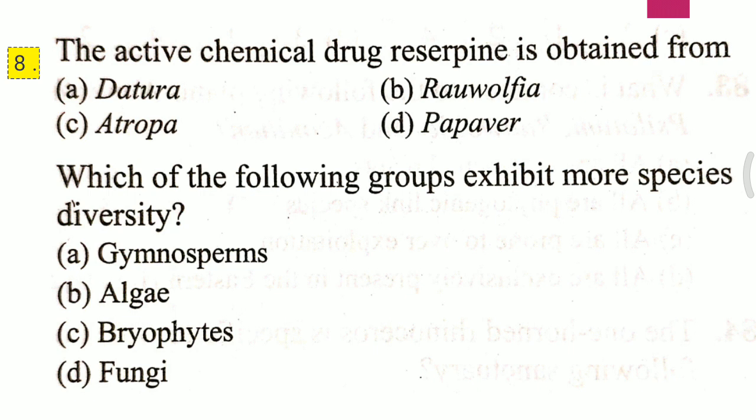Slide 8, question 1. The active chemical drug reserpine is obtained from A. Datura, B. Rauwolfia, C. Atropa, D. Papaver. The active chemical drug reserpine is obtained from, and the correct answer is B, that is Rauwolfia.